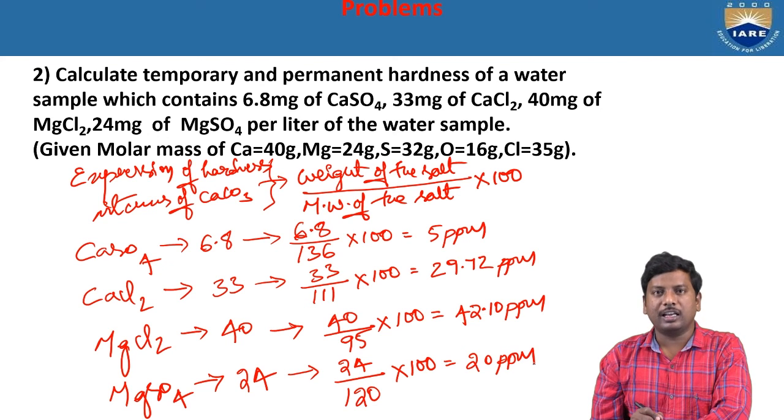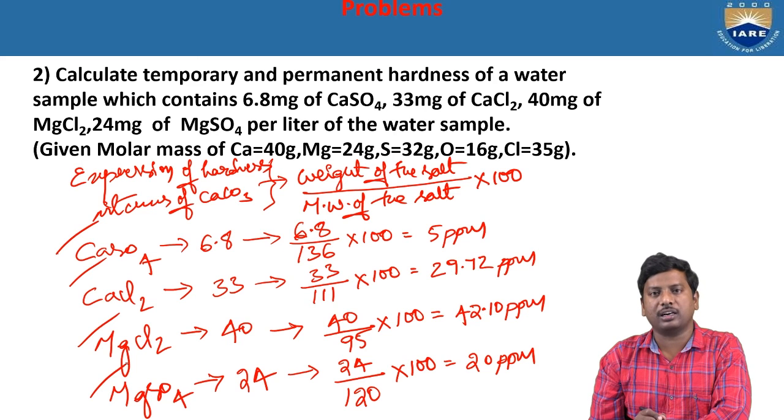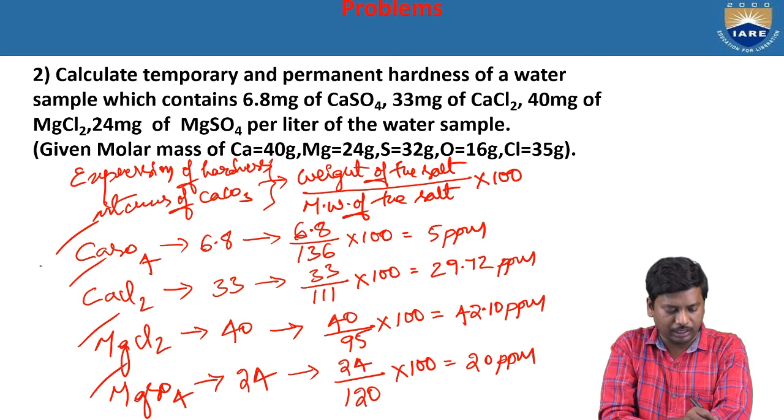Now let us see. They ask to calculate temporary and permanent hardness of the water sample. But as per the given data, calcium sulfate, calcium chloride, magnesium chloride and magnesium sulfate all cause only permanent hardness.